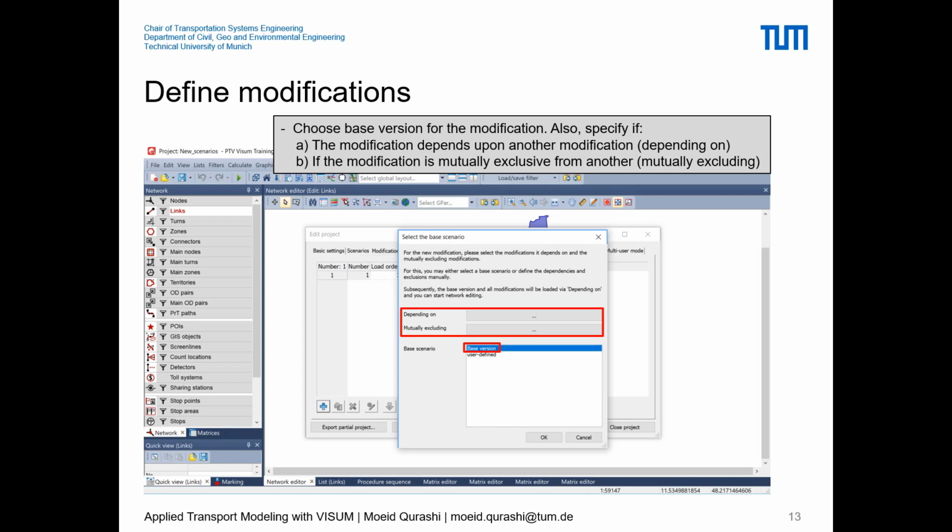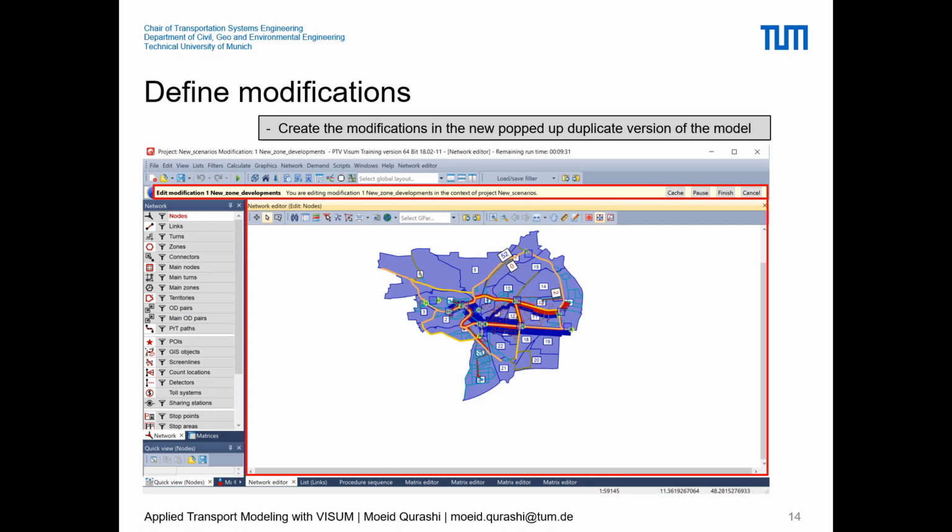Either they are mutually exclusive or they are depending on each other. So for now we are defining our first modification, so we will not choose any of this, and then we will basically choose the base version under the base scenario and press OK. Once you are done there, you will see a new popped up version of your model, which will be a replicate version from the base model.